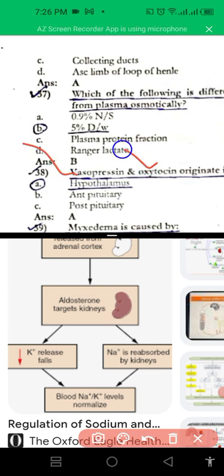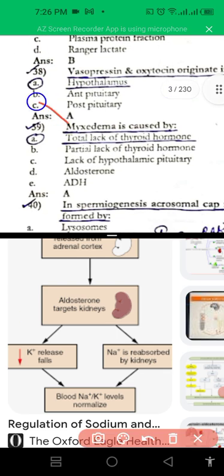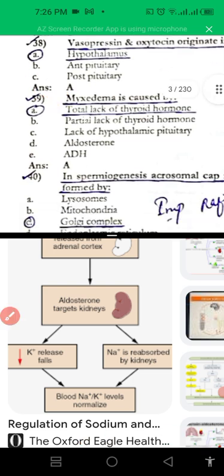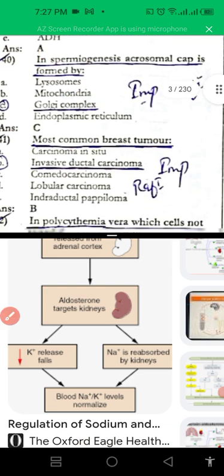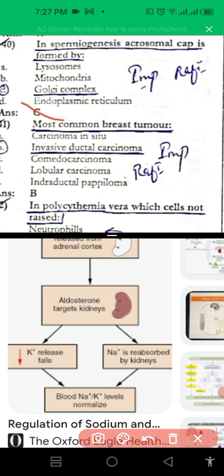Vasopressin and oxytocin mean radiation. Oxytocin originates in the hypothalamus and then goes down into the posterior pituitary gland. Myxedema is caused by total lack of thyroid hormone. Myxedema coma is also due to that. Next one is: in spermiogenesis, the acrosomal cap is formed by the Golgi complex. Most common breast tumor is invasive ductal carcinoma. Another related question to this is: breast has 5 to 20 lactiferous ducts.